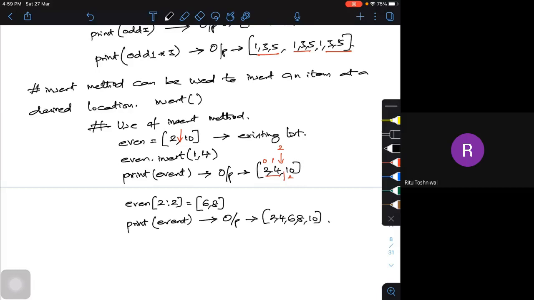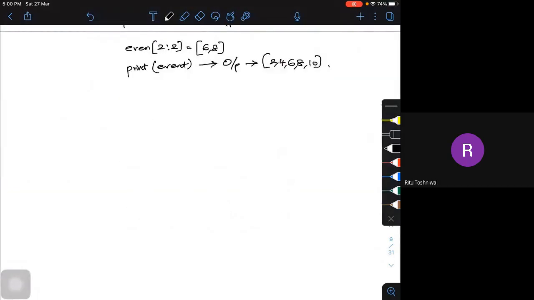Maybe the last kind of operation that we usually try to do is, sometimes we may have to delete the list or remove the list itself. Okay, so if you want to delete the list, we use a simple command, del. We can delete a single element. So the last operation for today's class: delete or remove the list elements.